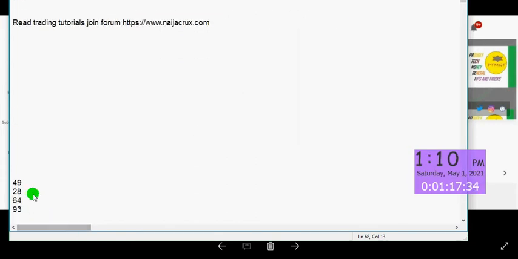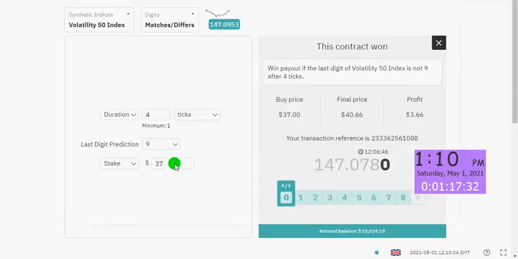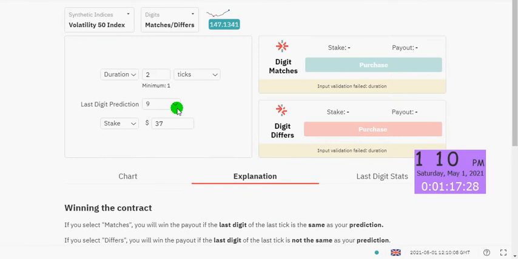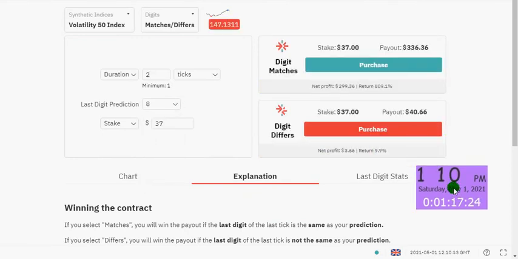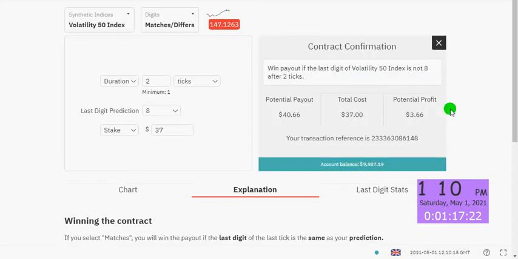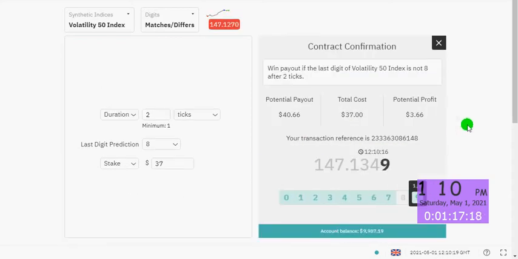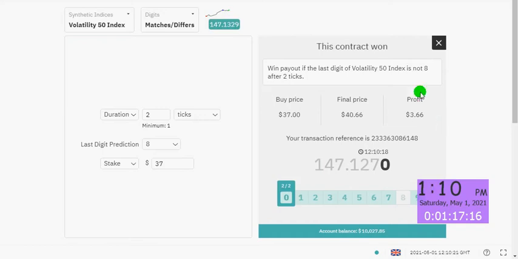So we're going for trade number 2, which is 2-8. It means the tick is 2 and the prediction is 8. It's already after 2 minutes, so make sure you wait for at least 2 minutes before you place each trade. We're going to click on the digits differ again. That's tick 1, that's tick 2. So we already won that trade. As you can see, the last digit is 0, so our prediction is 8, so we already won that.